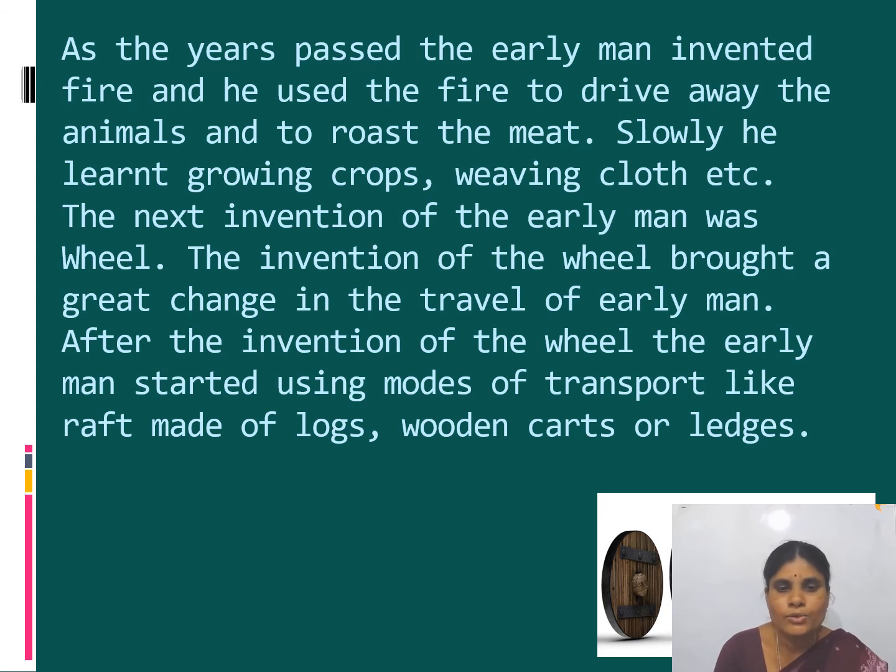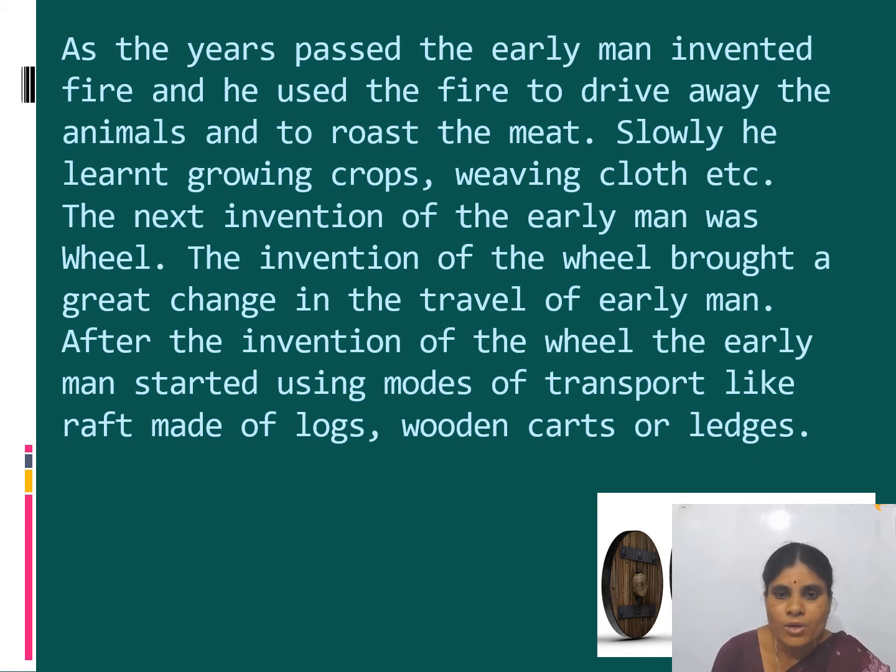Slowly he learnt growing crops. See children, he ate fruits now. See, when he ate fruits, he threw the seeds. Because of sunlight and rainfall, those seeds grew into seedlings. Okay, by seeing those seedlings, he came to know that the seeds can grow into plants. By that, he learned how to grow crops. Okay, that means he started doing agriculture.